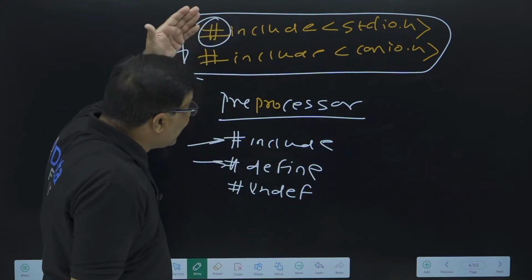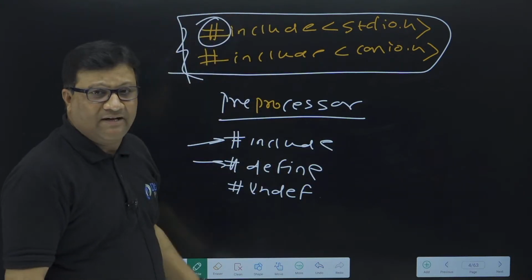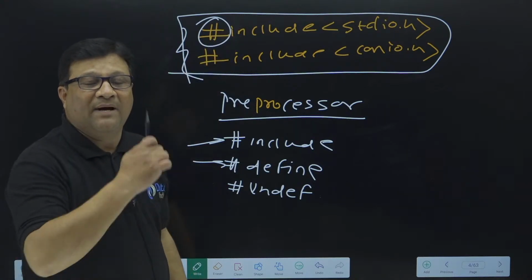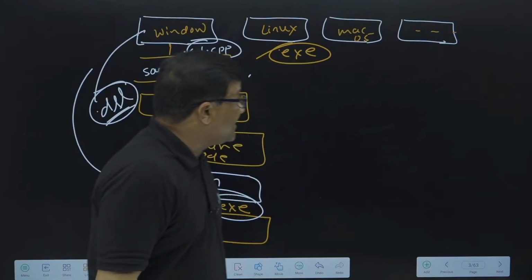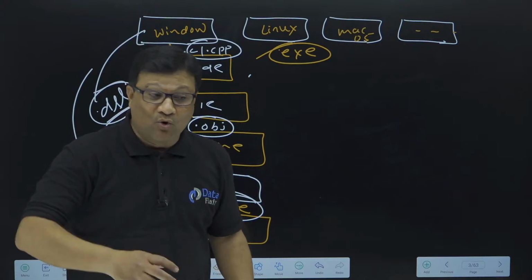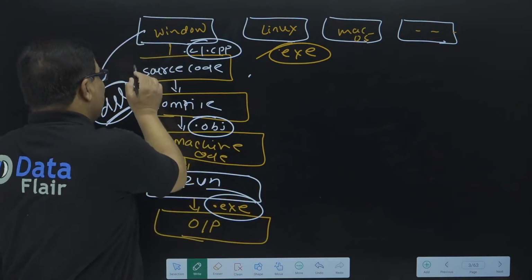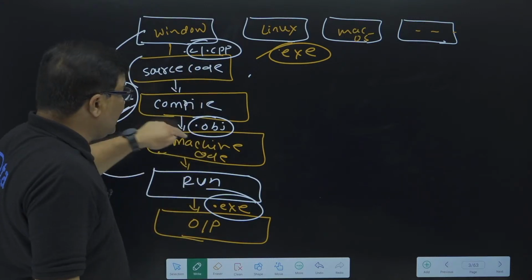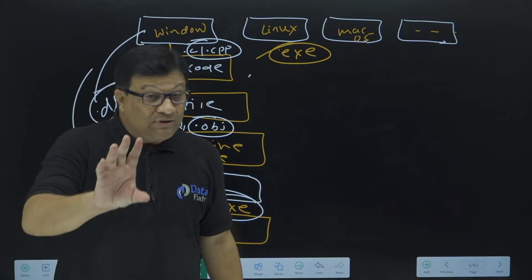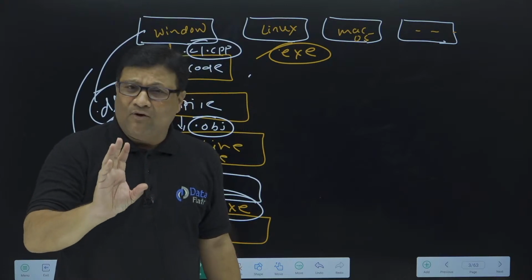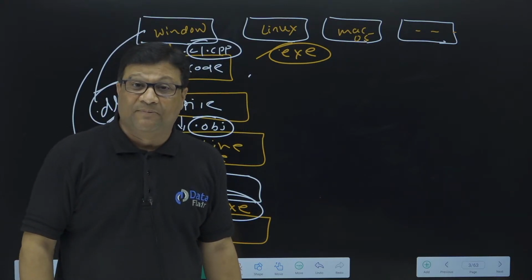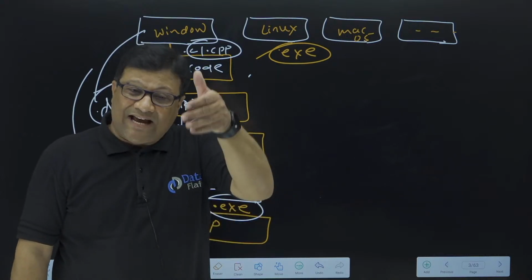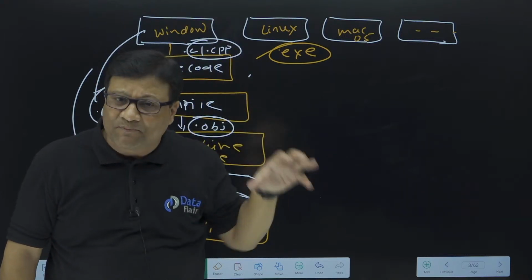So the first line indicates that this is a machine dependent language, because this command is executed by the operating system, not by the compiler. In C and C++, once we write code, it is first converted into machine code, and that is the major reason why this language is machine dependent. We are not going to say this is a disadvantage of C and C++. No, it is not a disadvantage, because C and C++ were needed in that era for this purpose only.